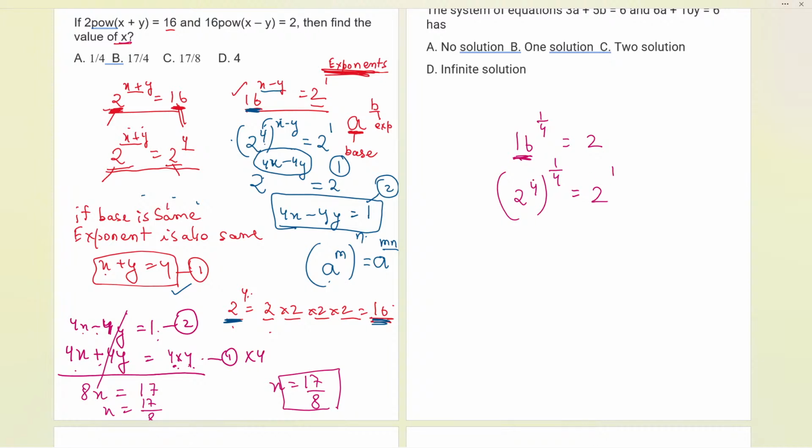Now here you can see that we are having power raised to power, so I'm going to use this law that I have written over here. Now multiply 2 raised to the power of 4 into 1 by 4. It will be multiplied, cancelled. And now what are we getting? 2 raised to the power of 1. So it will be equal to 2 only. So I hope you all got that.